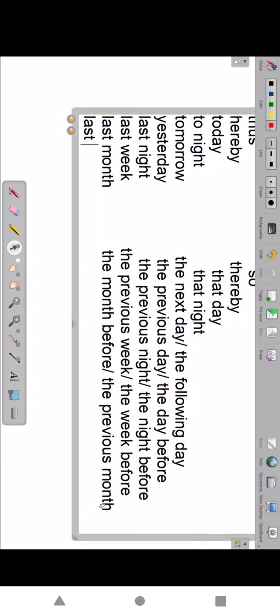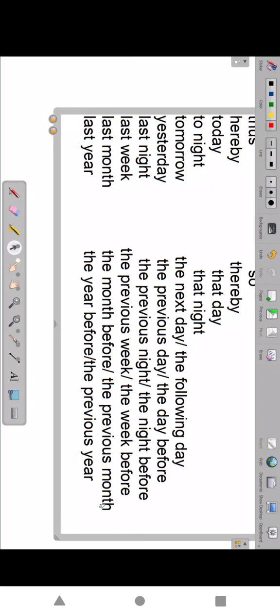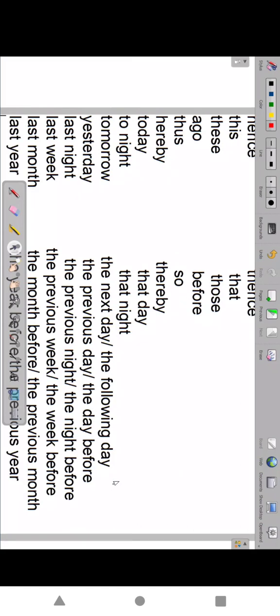Last year also changes to the year before or the previous year. This is the way we can change last month and last year. So like this we can change. This is the list.